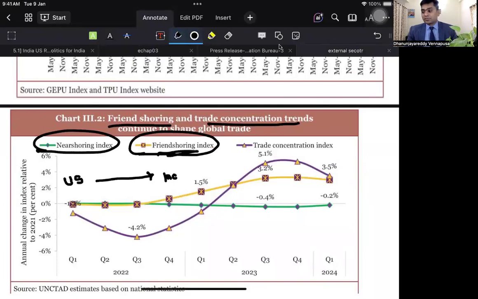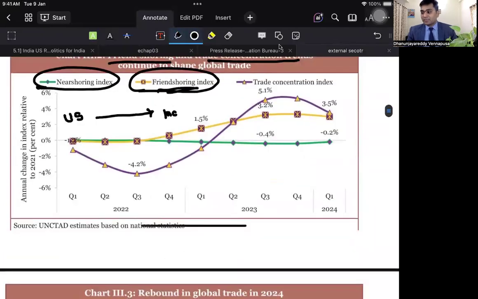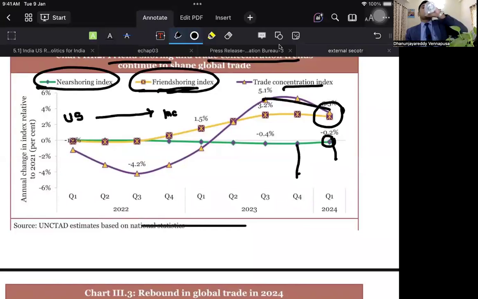So friendshoring has been increasing in the country. At the same time, nearshoring has also risen substantially compared to the last 2 quarters. So overall, the trade concentration has increased, and they started declining phase here. This is not important except these two terms, nearshoring and friendshoring.